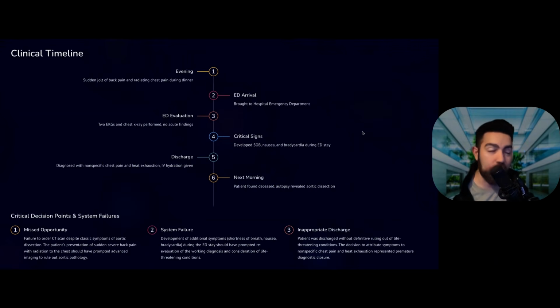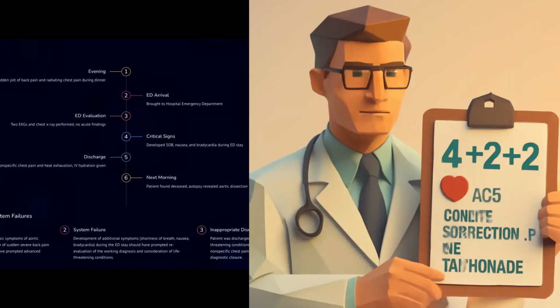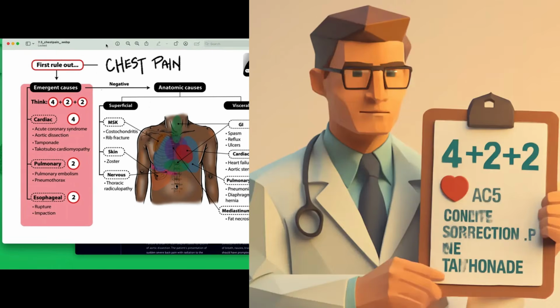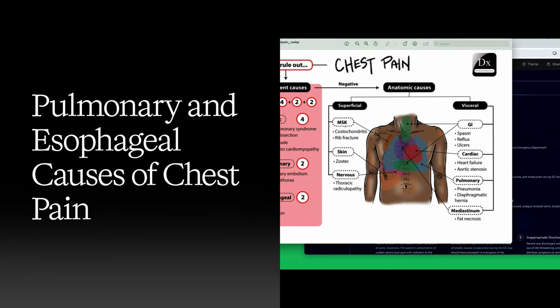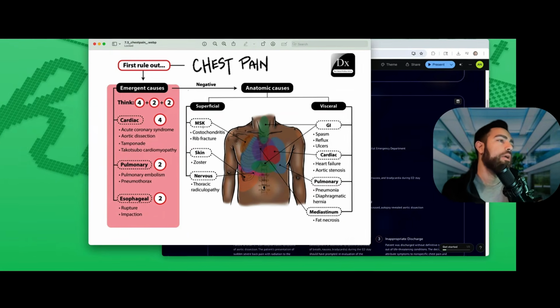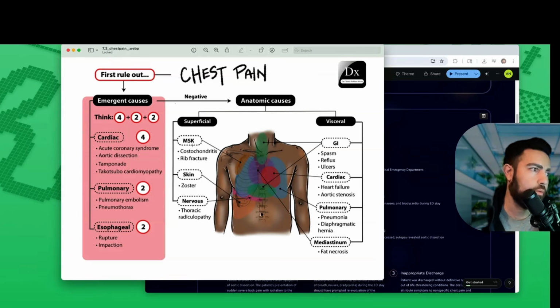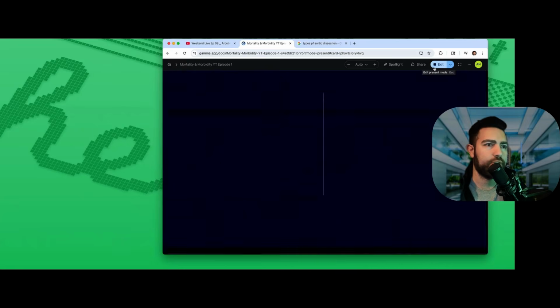Very important, guys, not to miss aortic dissection. If you have watched Clinical Problem Solvers, you may have heard of the 4+2+2 mnemonic: the 4 for cardiac being ACS, aortic dissection, Takotsubo's and tamponade, 2 for pulmonary being a pneumothorax and a pulmonary embolism, and 2 for esophageal being rupture and impaction. Of course, there are other causes, but these are the can't-miss diagnoses of chest pain. Please, guys, if you're going to be working in the ED or in the hospital, always use this mnemonic. Do not miss out on the important causes of chest pain.